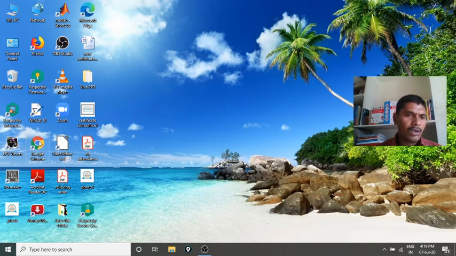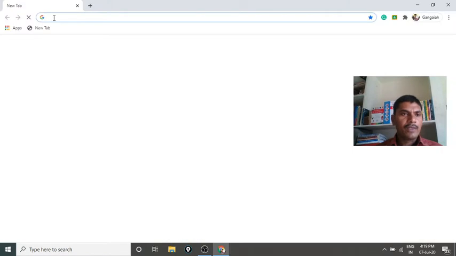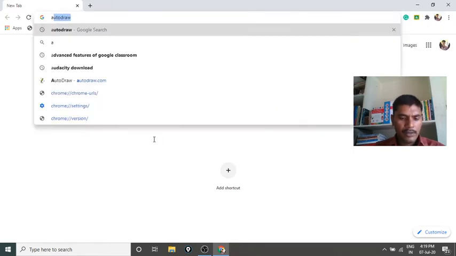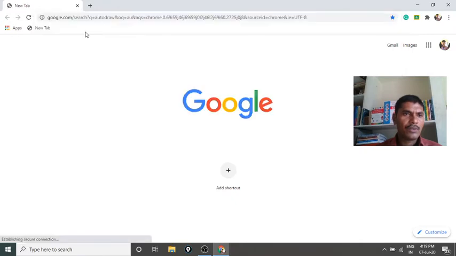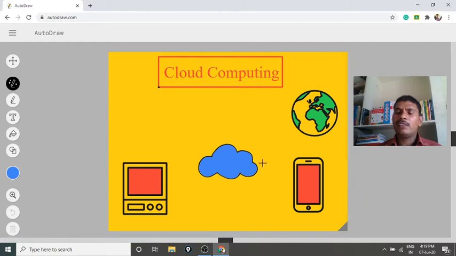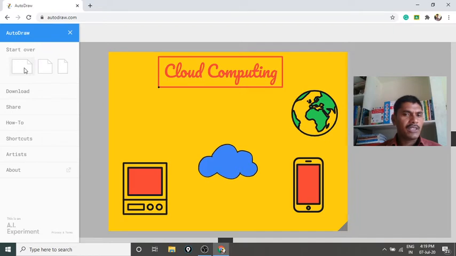You go to Google, I want to explain about Auto Draw. If you write just "auto" here, it is already suggesting. By selecting Auto Draw, it will come like this. You may not get this because I previously worked with this one, so that's the reason I came here. These are the options here. You can start an empty slide, or you can download this picture, and you can share the picture.